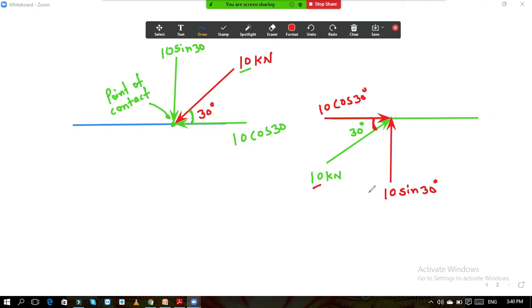Okay, so now again, last example. Again this is the line.